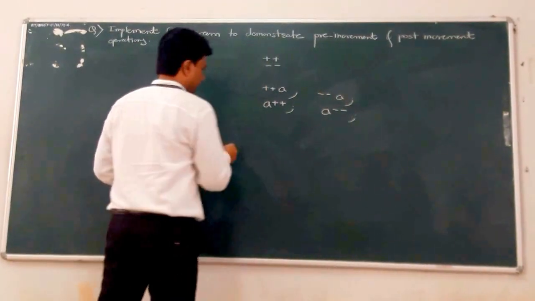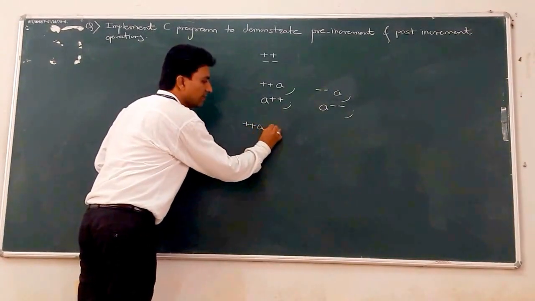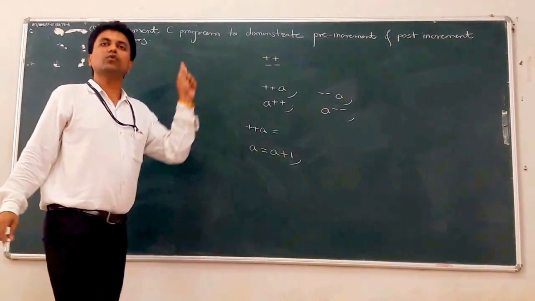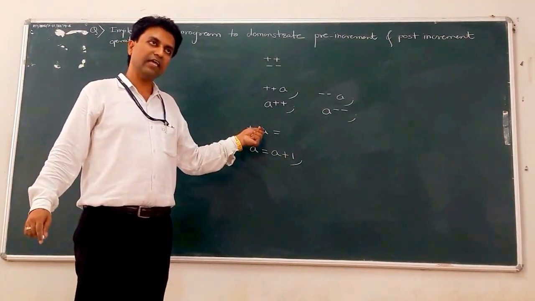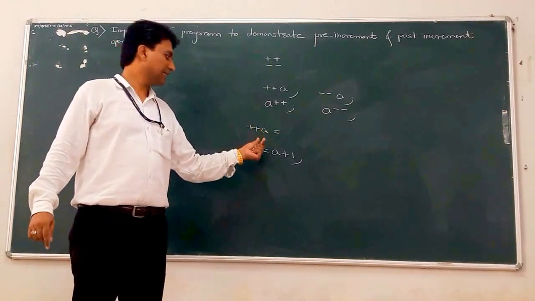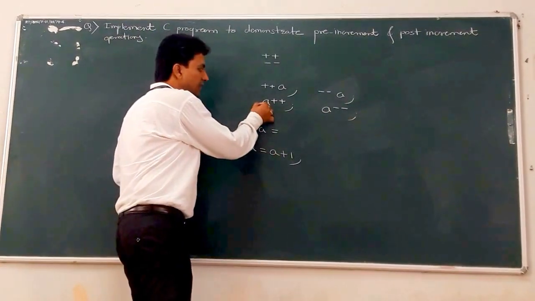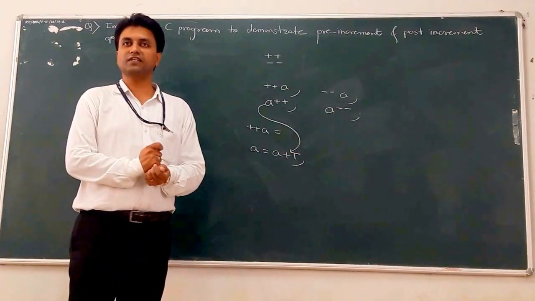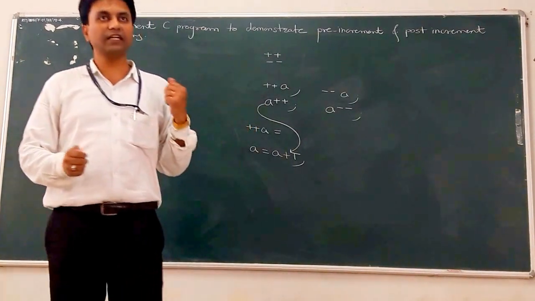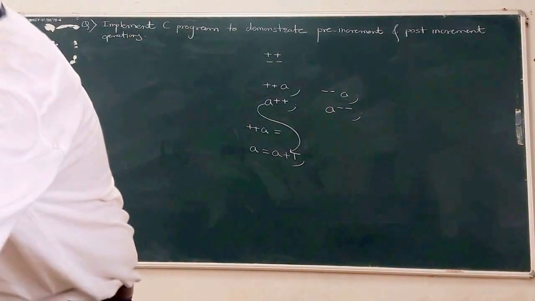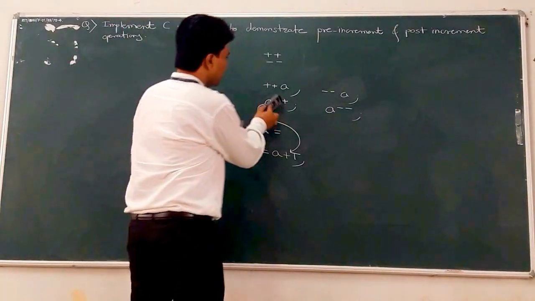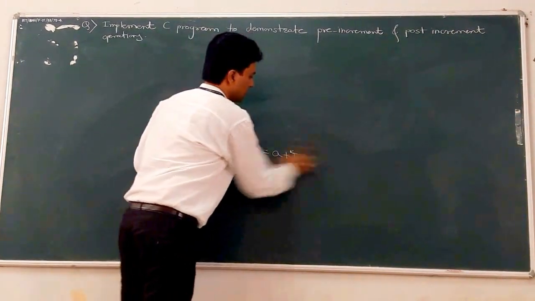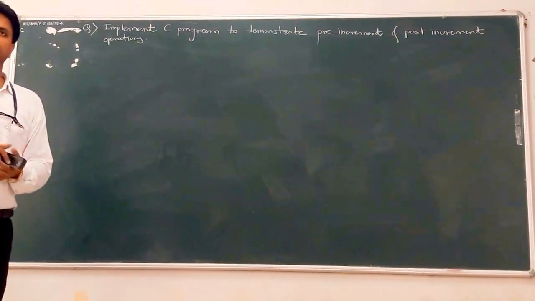So, what is the meaning of that? If plus plus A, it means A is equal to A plus 1, means add 1 in that operand A, only 1. Similarly, A plus plus has the same meaning, but what is the difference between them? We will take one example and illustrate the difference between the pre-incremental and post-incremental operator. So let's take one example.